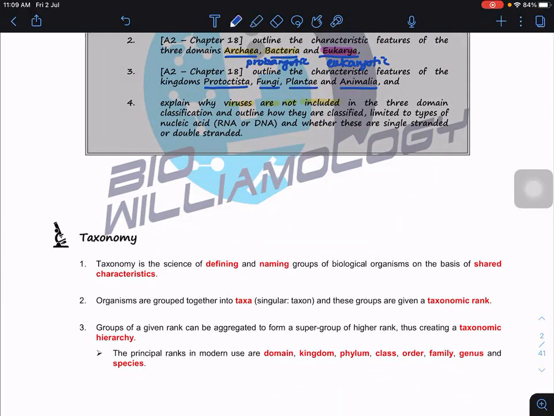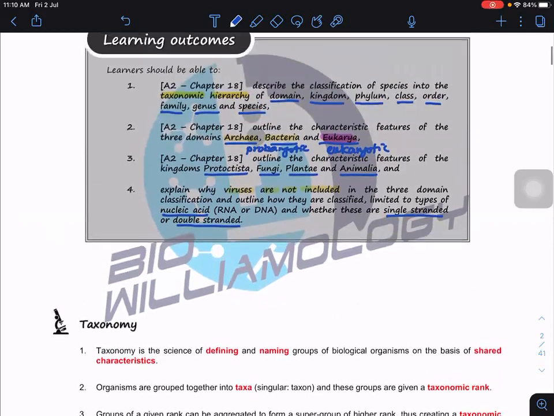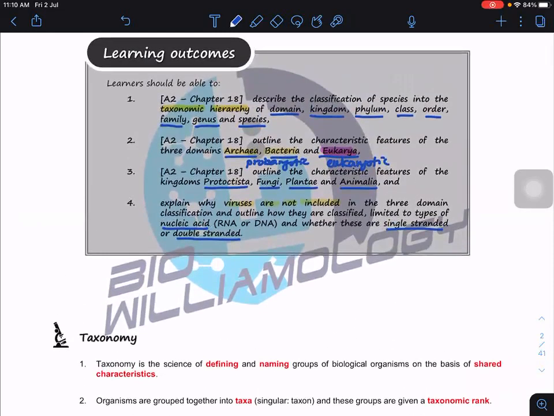They actually have a lot of methods to classify them, but in our syllabus, we classify them based on the type of nucleic acid, whether RNA or DNA, and whether they are single-stranded or double-stranded.